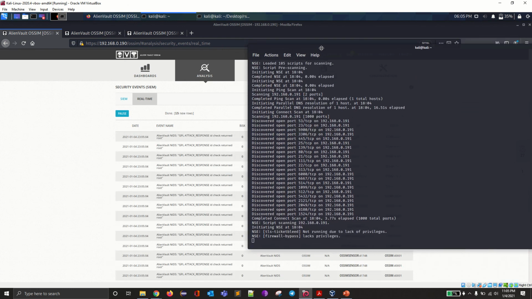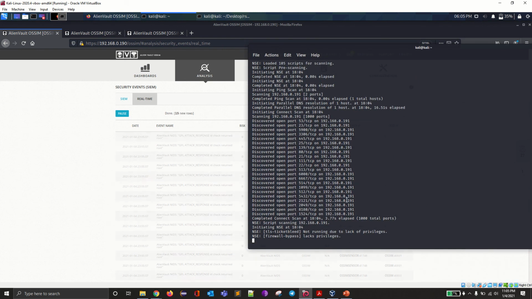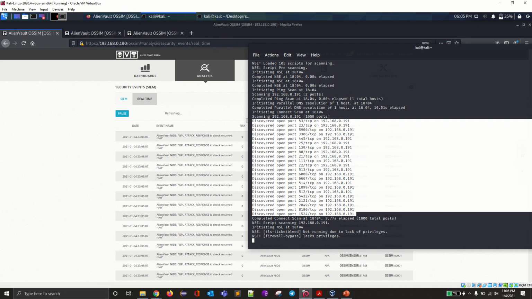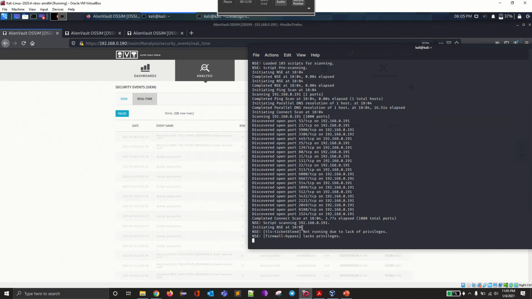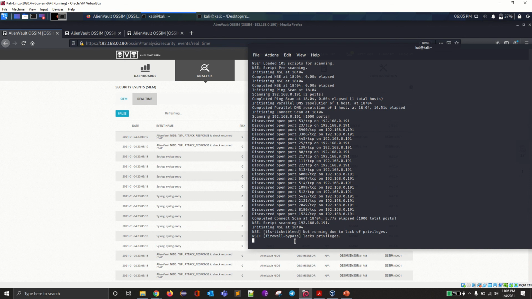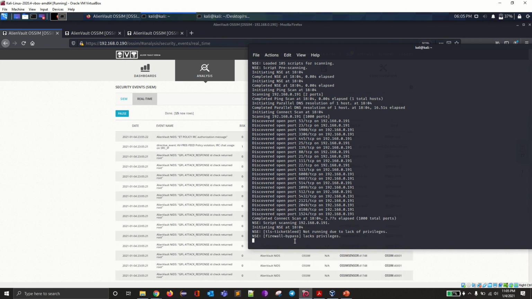So the information we got here is like which are the open ports you have, and other things. Further, Nmap will list out the vulnerabilities available in the target machine. So for now, we'll end this Nmap operation.